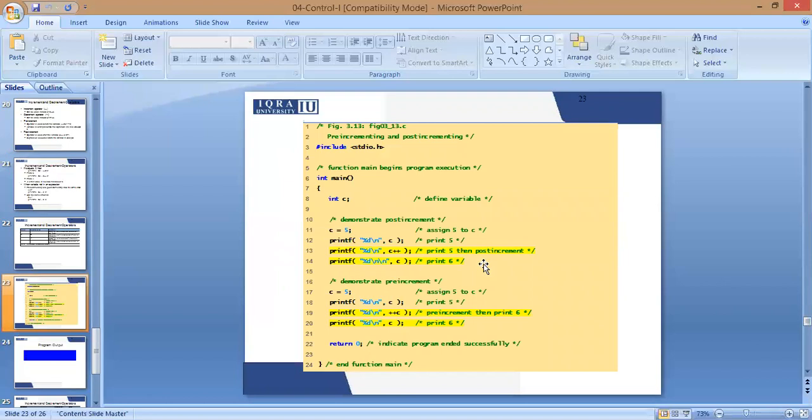Also, this is a code in which you can see how an increment operator or a decrement operator works, and you can also see the difference between putting a variable before an increment operator and putting a variable after an increment operator. See line number 13 and line number 19 for your reference.